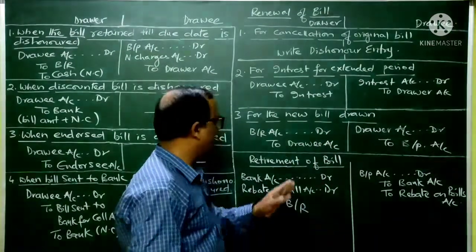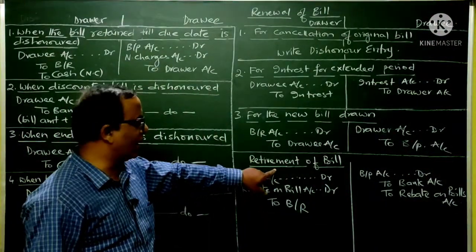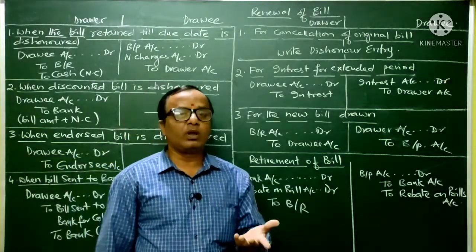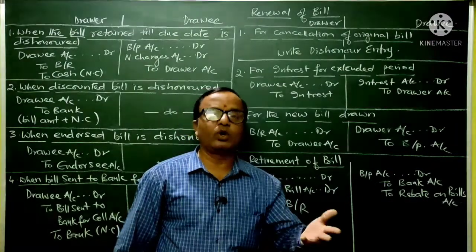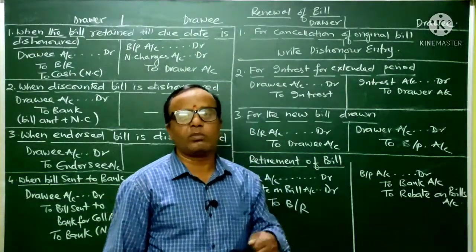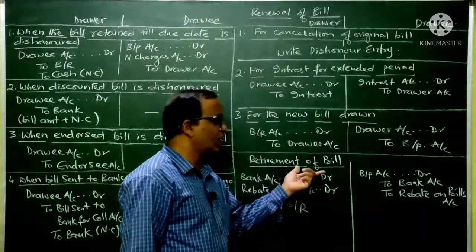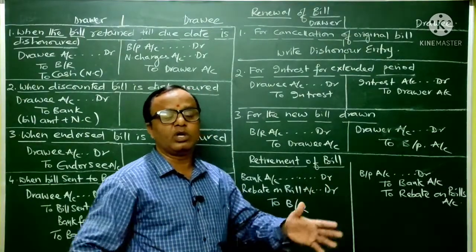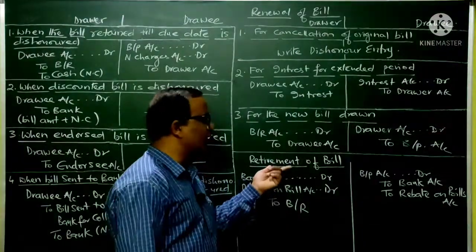Okay, now observe, this is another case: retirement of a bill. Retirement of a bill means that if the drawee comes forward to make the payment before the due date, earlier than the due date, it is called retirement of the bill. In other words, the bill amount is met by the drawee before the due date. For example, 3 months time is given, and immediately after 2 months he comes and makes the payment. At that time we call it a retirement of a bill.